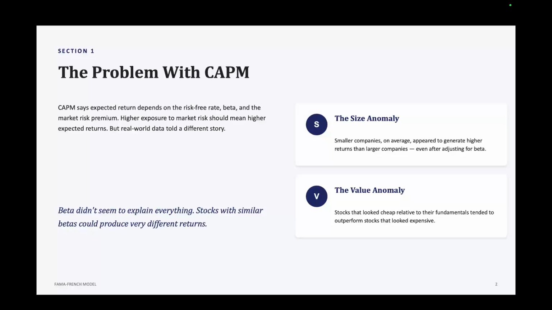And more importantly, certain characteristics appeared to be associated with higher average returns over long periods of time. One of the most famous examples was company size. Smaller companies on average appeared to generate higher returns than larger companies. Another was valuation. Stocks that looked cheap relative to their fundamentals tended to outperform stocks that looked expensive. These observations created a problem for a model that relied primarily on market beta.